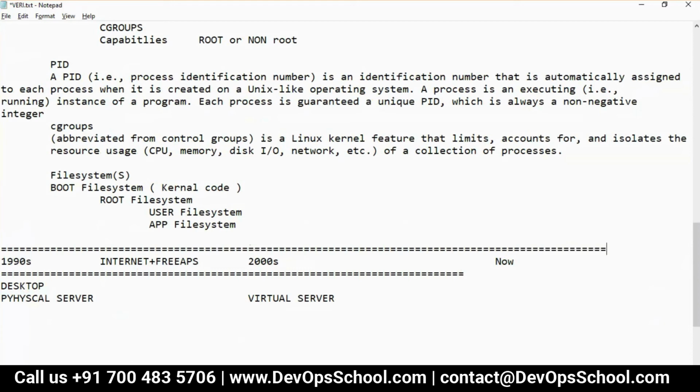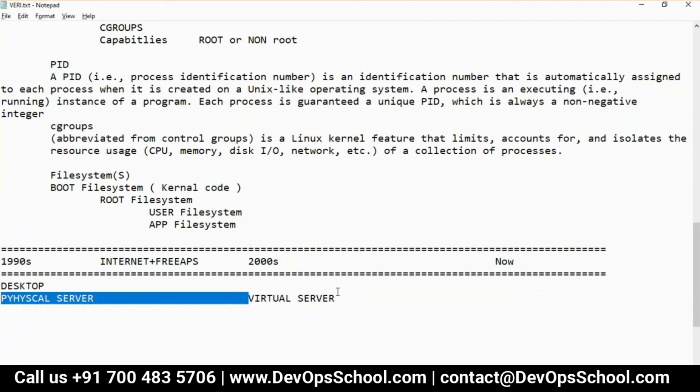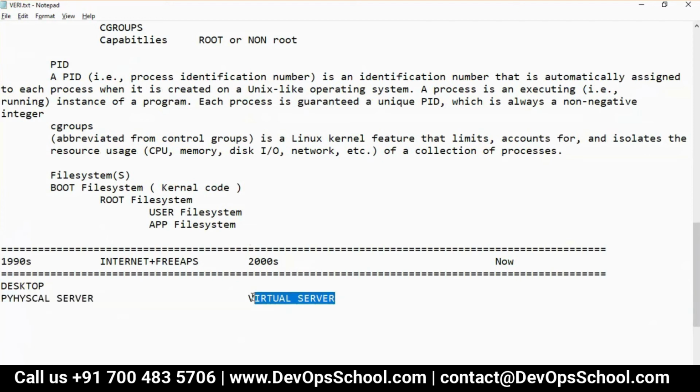Think about it. So what do we do in this case? Because we evolved from physical server to virtual server. Now how do we evolve from virtual servers to what we should go to? That is the question you have to think about.